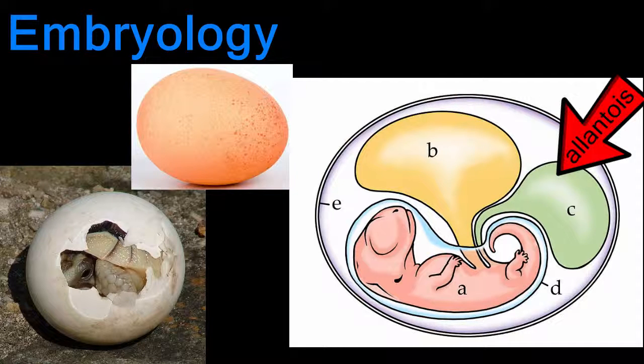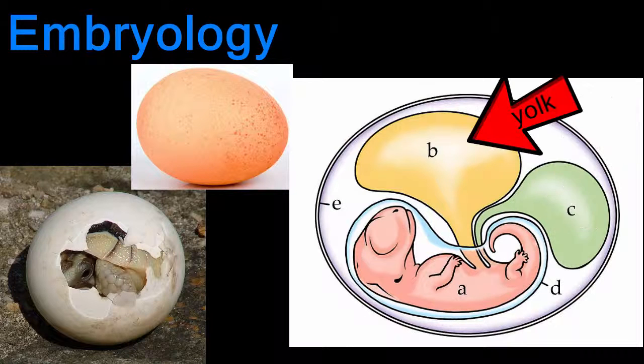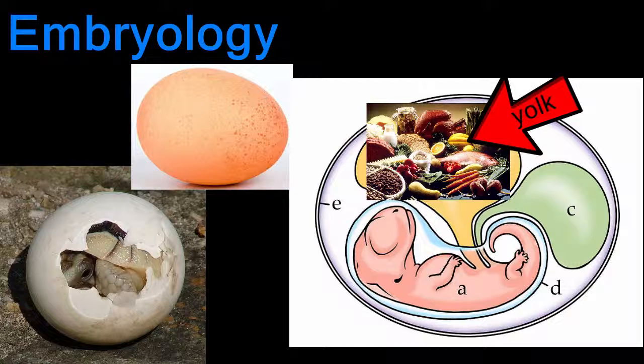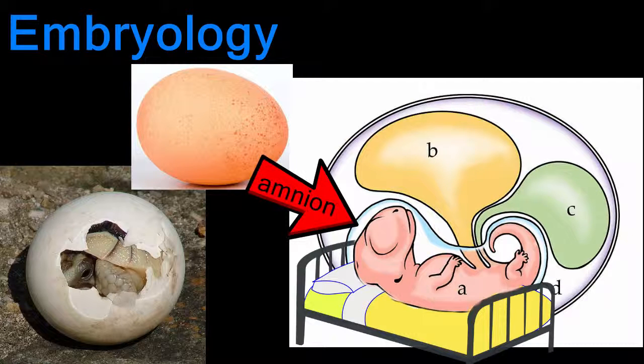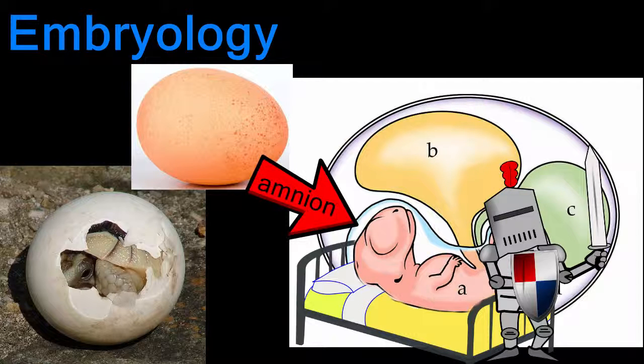The allantois is a membrane sac where waste products are collected. The yolk sac contains the yolk, which is the food supply for the embryo. The amnion is a fluid-filled sac that surrounds the embryo to cushion and protect it.